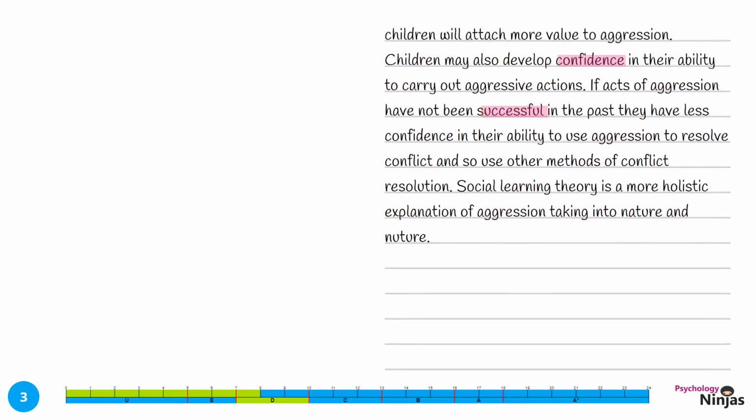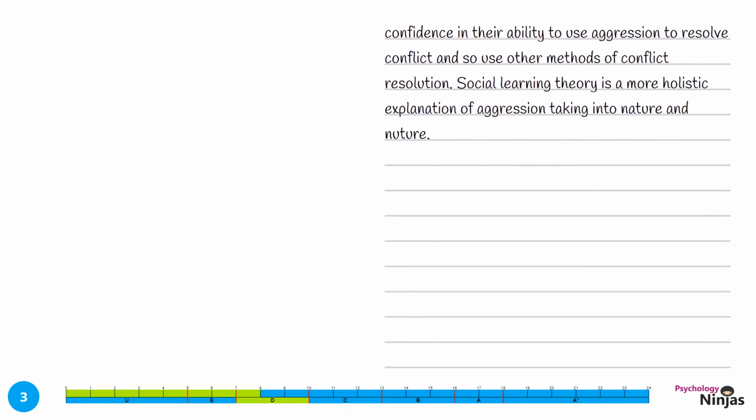Social learning theory is a more holistic explanation of aggression, taking into account both nature and nurture. Although elements of social learning theory are reductionist, it is more holistic than other social explanations, as both nature and nurture are taken into account. Let's now explain both the nature and nurture factors.